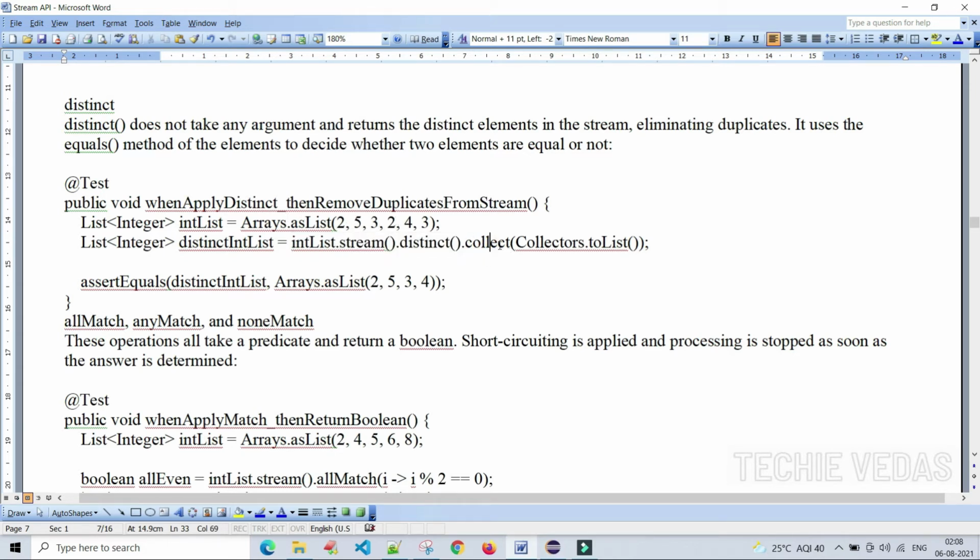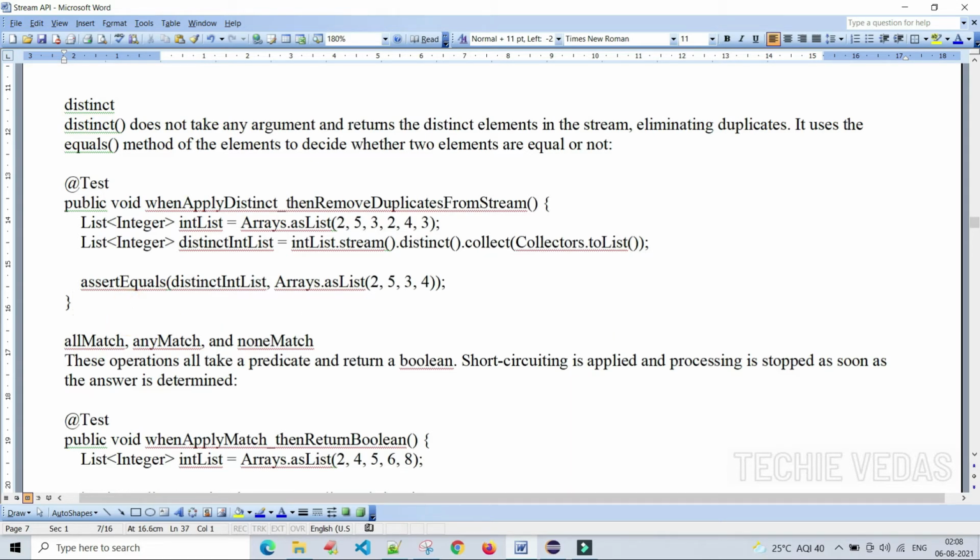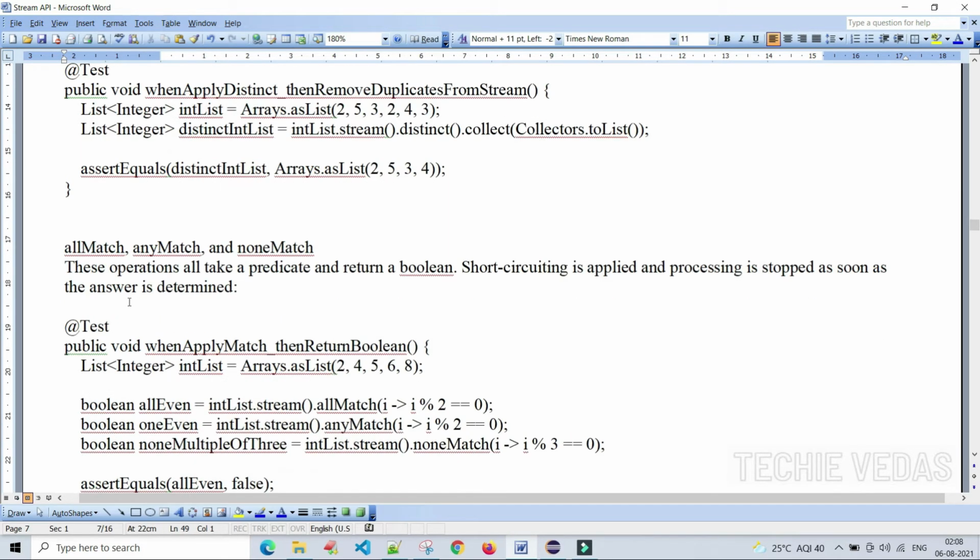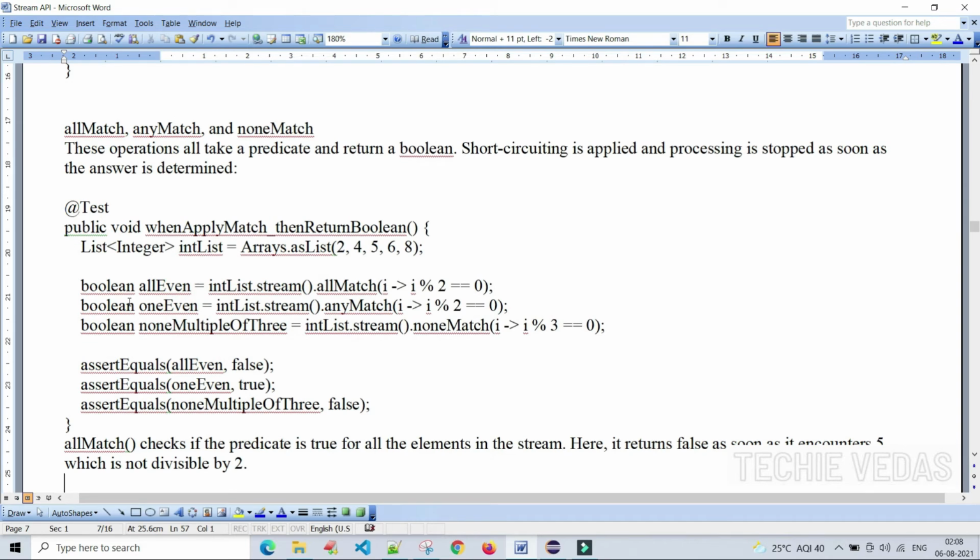After that we are collecting the data. And these are also major important methods or operations: allMatch, anyMatch, noneMatch. The name itself says that if all match, do something.